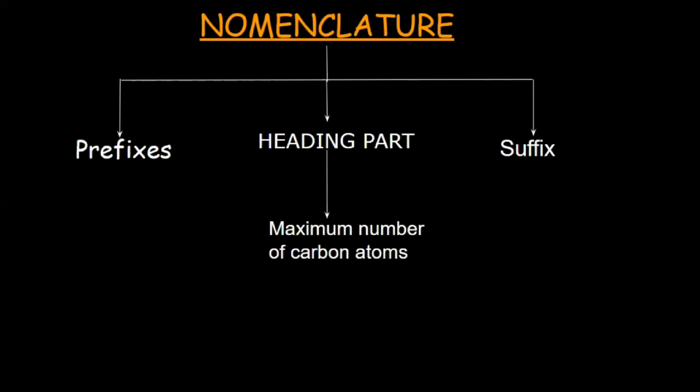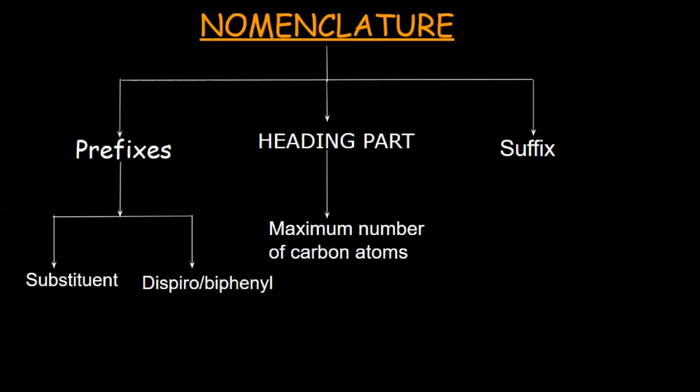As you all know, organic molecules consist of chains of carbon atoms or rings of carbon atoms. So if a molecule consists of only chains, then select the chain which contains the maximum number of carbon atoms. That part of the molecule would be the heading part. If the molecule consists of chains and rings both, then rings would be preferred over chains. After selecting the heading part, all the remaining atoms would be treated as prefixes or suffixes.